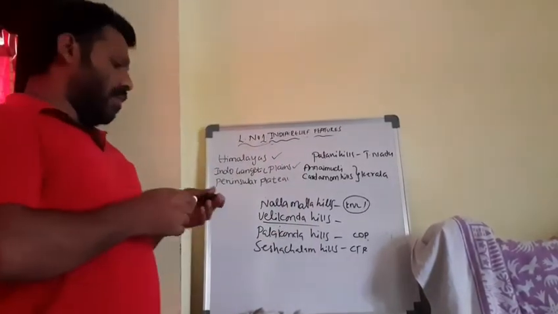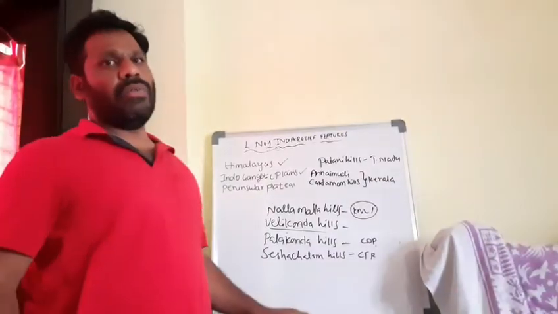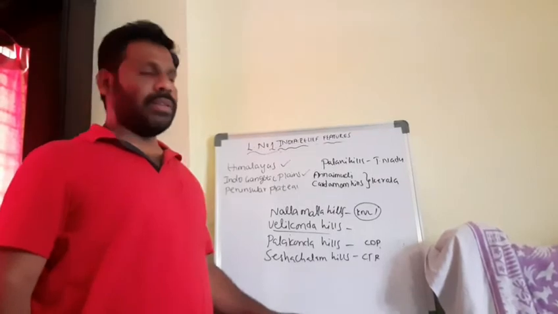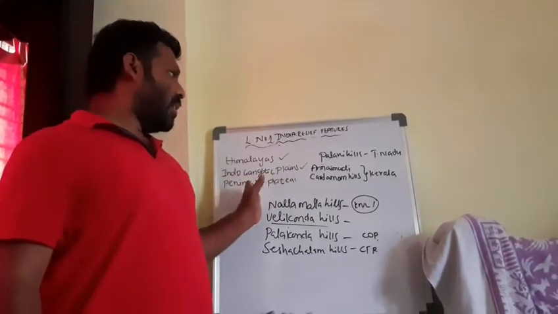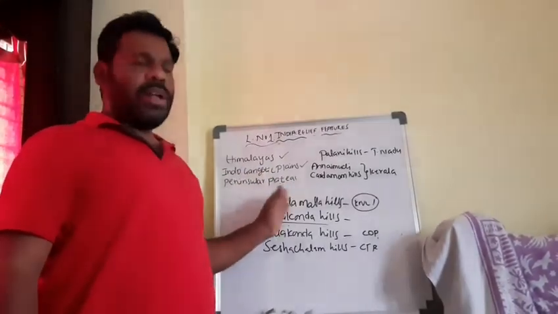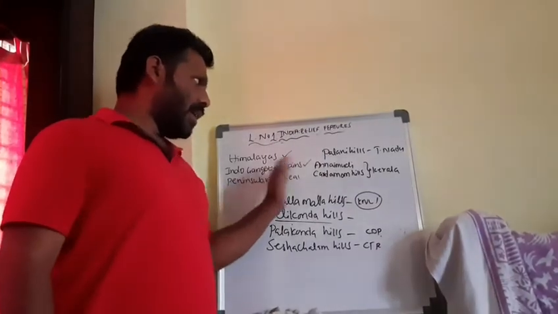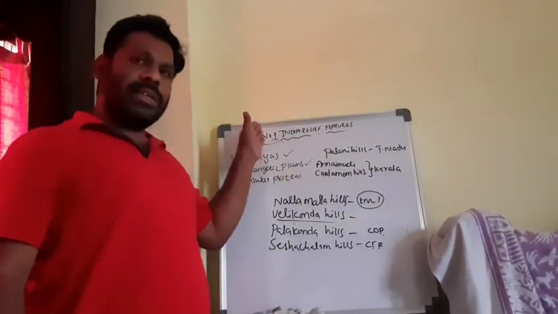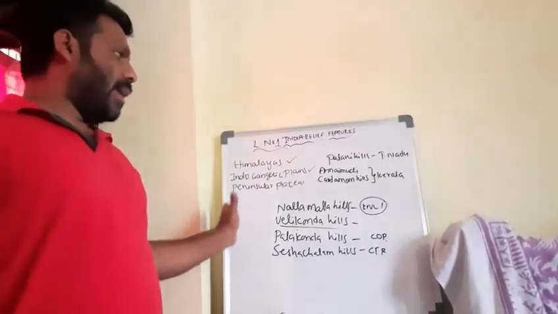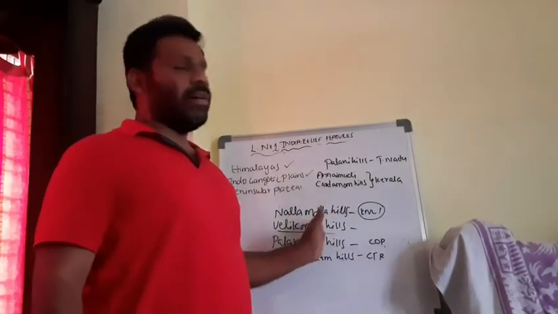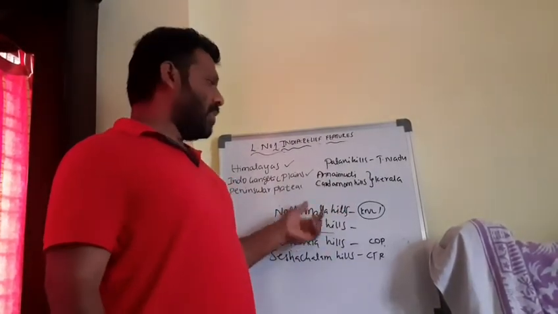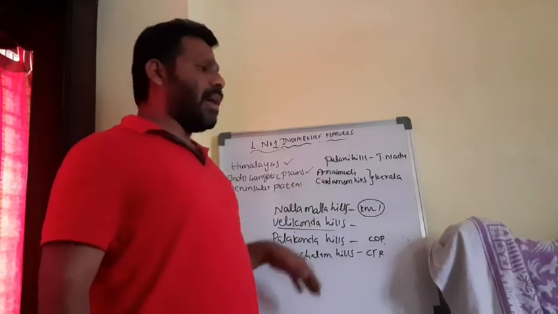Till now we discussed the Western Ghats. Now we will discuss the Eastern Ghats. The Western Ghats are narrow, as we discussed. When you compare Western Ghats and Eastern Ghats, Western Ghats are continuous, and the Eastern Ghats are not continuous, having some ways and passes.